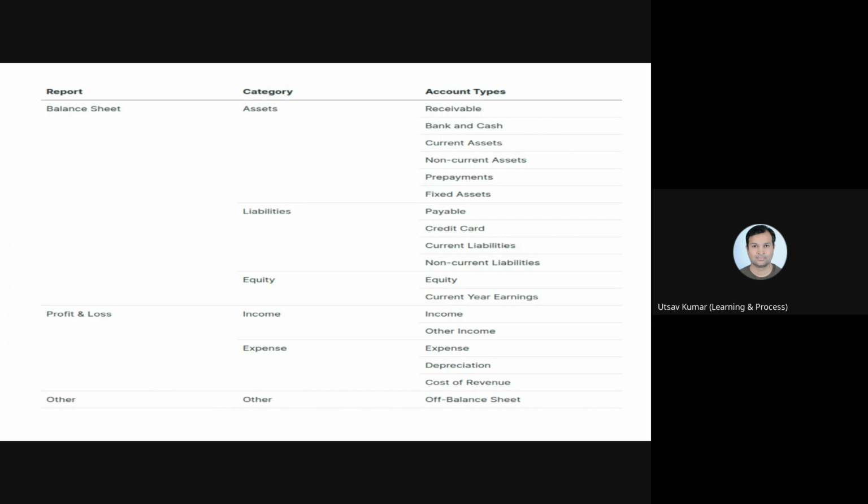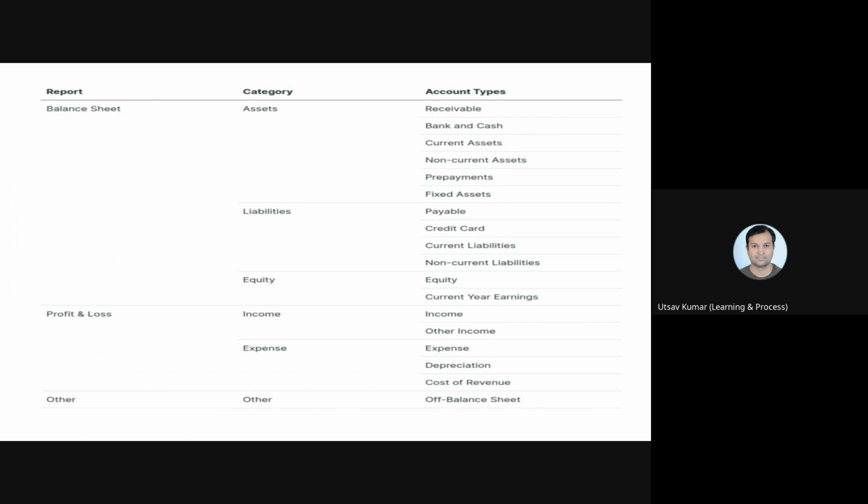And what is a debit account? A debit account is an account where your balance will increase when you do a debit. So your balance will increase with a debit if your account category is asset or expense.